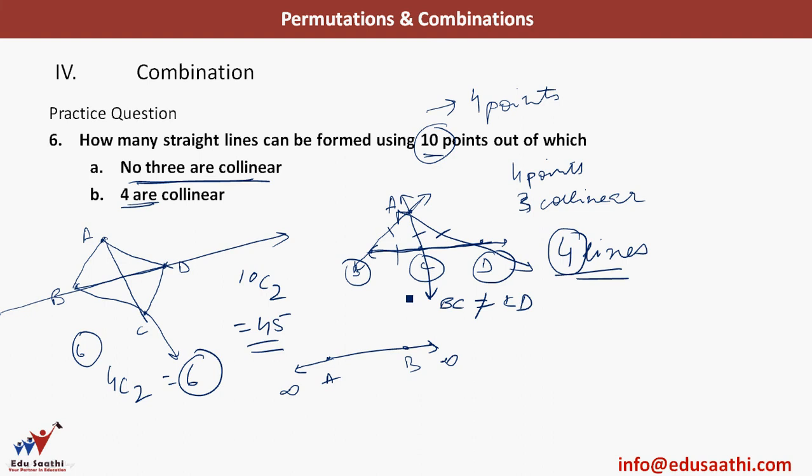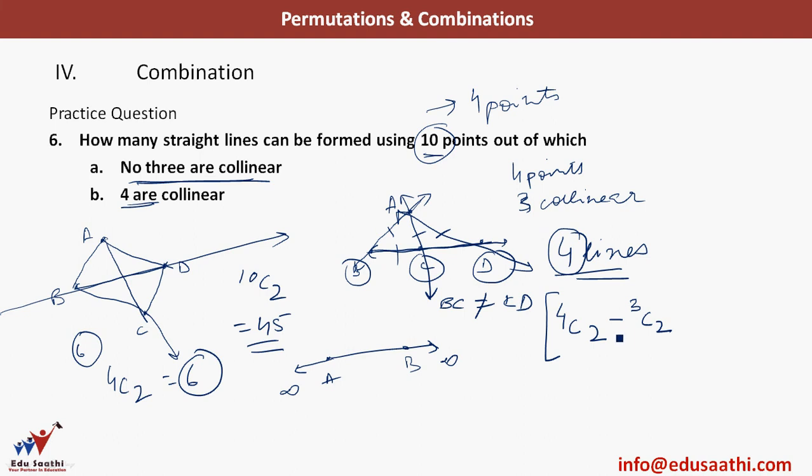If we talk in terms of combinations using this formula, I had only 4 points, so I was easily able to calculate. But what if you have 10 points, like in the question here? You can't draw 10 points, make 4 collinear and then count the number of lines. So how do we solve it using this formula? Let's say I had 4 points, so 4C2 is the number of lines that can be drawn, because 2 points are needed to make a line. But I will subtract the number of lines that can be formed using these 3 points, because these 3 points are collinear. So I will do minus 3C2.